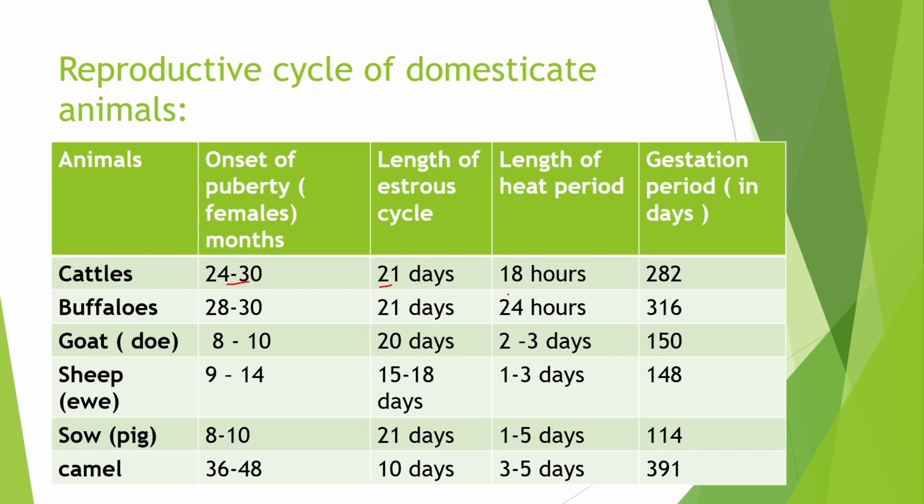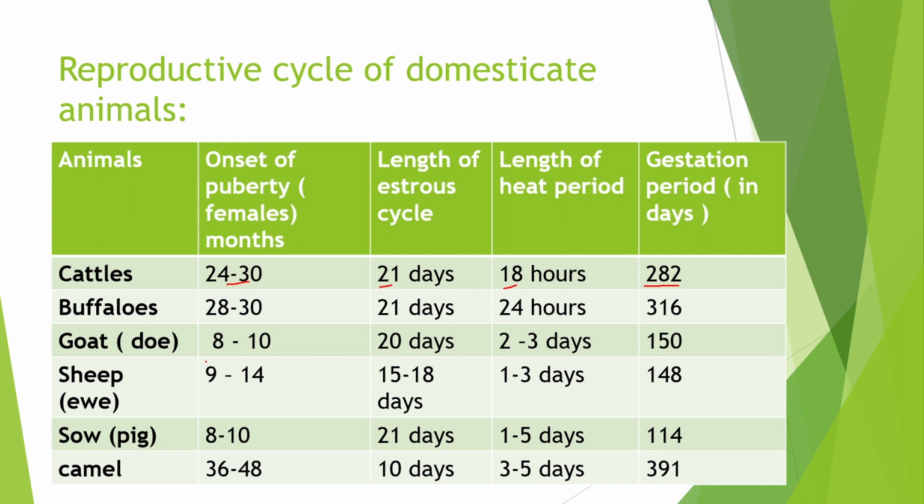The length of heat period is 18 hours, and the gestation period is 282 days. Gestation period is a period from serving or fertilization to the final parturition. In buffalo, the onset of puberty is around 28 to 30 months. The length of estrus cycle is 21 days. The length of heat period is 24 hours, and the gestation period is 316 days.